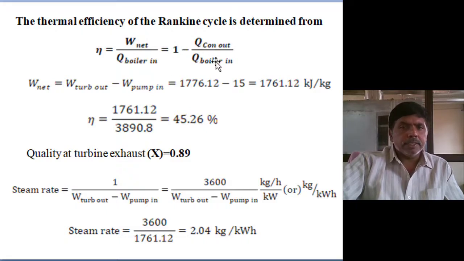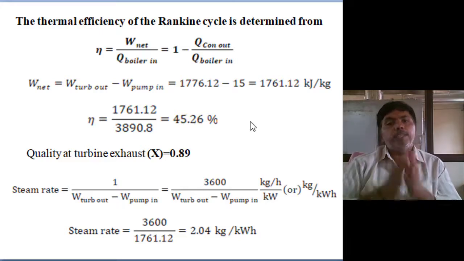Then the thermal efficiency of the Rankine cycle is determined by thermal efficiency equal to W net by heat supply, or 1 minus heat rejection by heat supply. W net equals total turbine output minus pump input, 1761.12. The heat supply, primary heat supply plus reheat supply combined, is 3890.8. Then the efficiency of the Rankine cycle is 45.26.